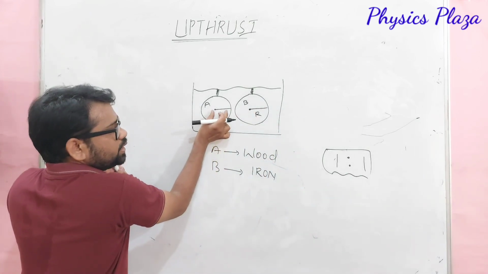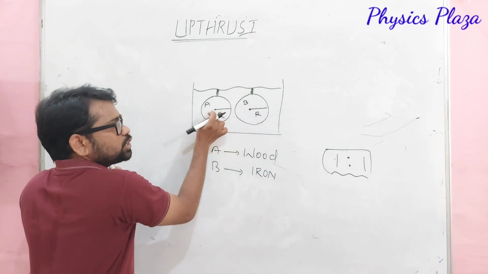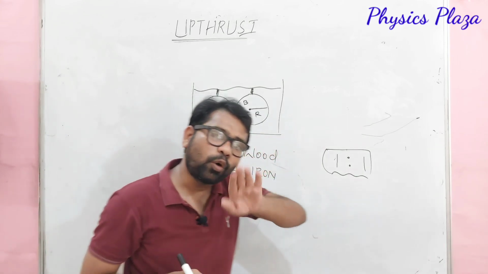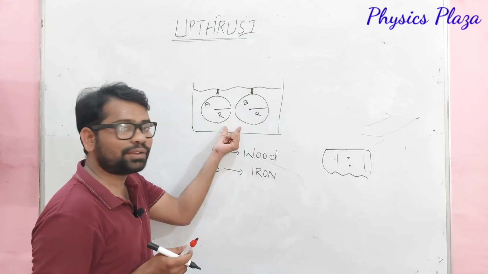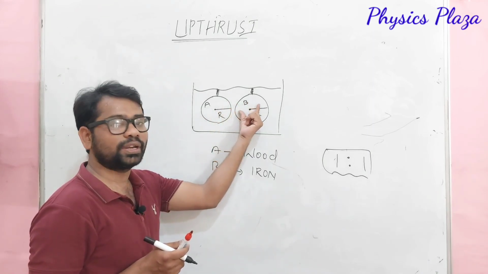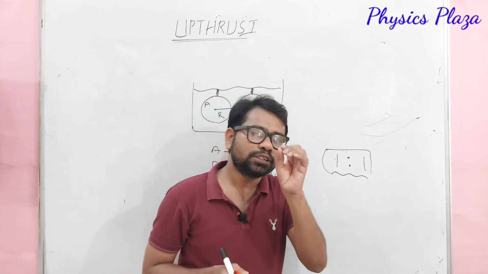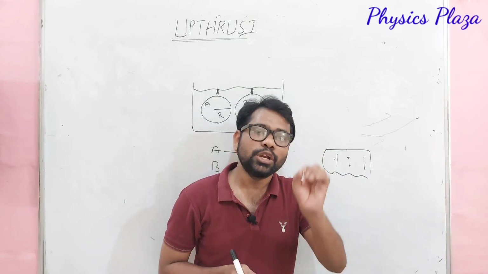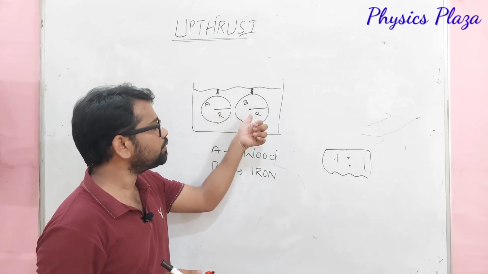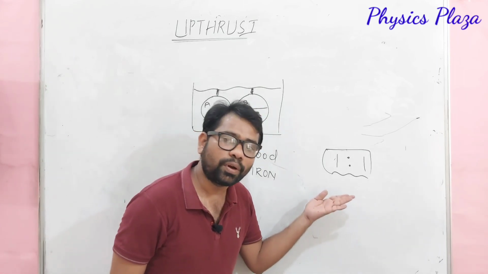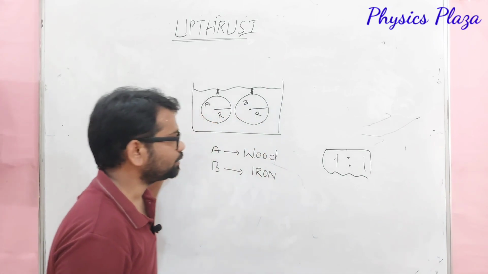Children, here the spheres have the same radius. As the spheres have the same radius, the volumes of the spheres are the same. So for the same given liquid and the same volume of solid, obviously what will happen, children? The buoyant force acting on the two solid spheres, one made of wood and another made of iron, is the same. That is 1:1 only. Okay, children, just copy it.